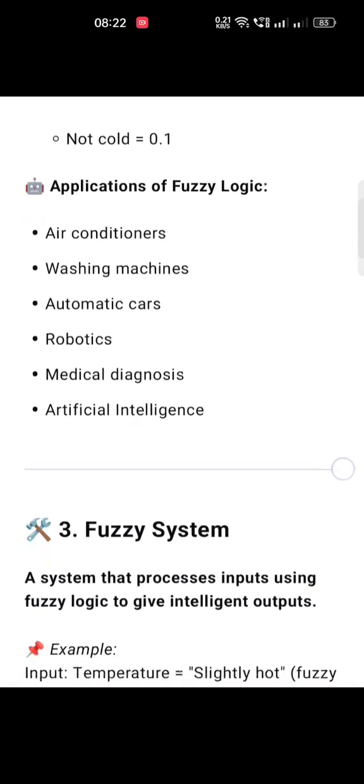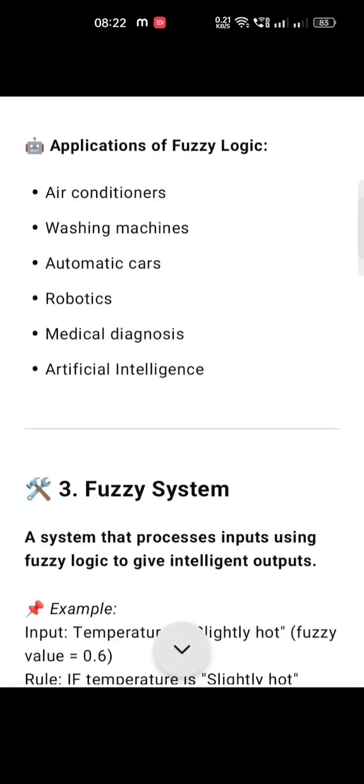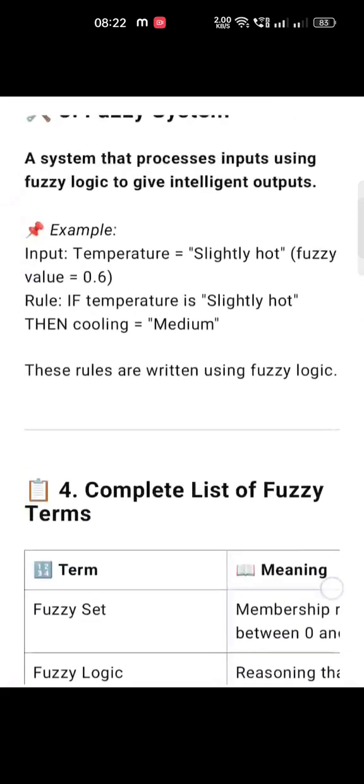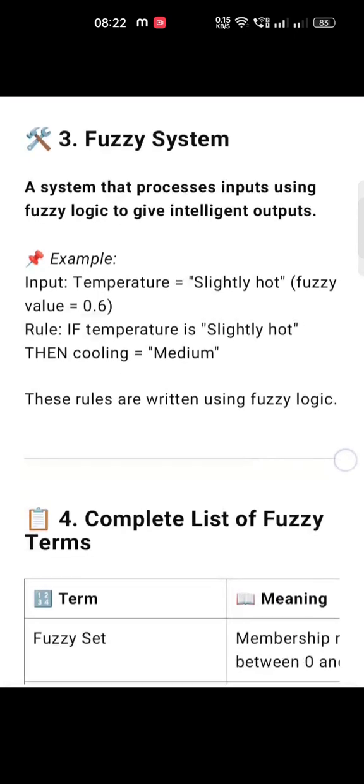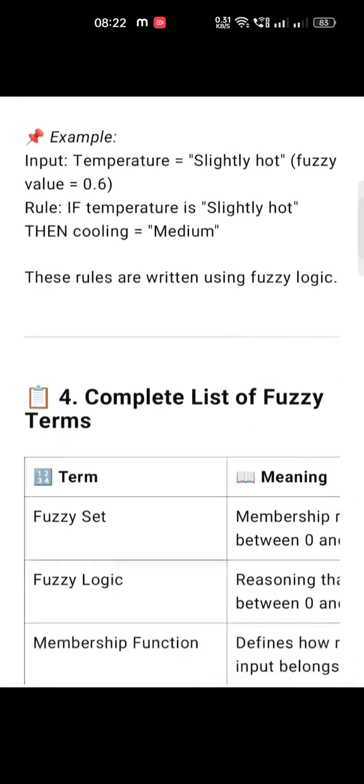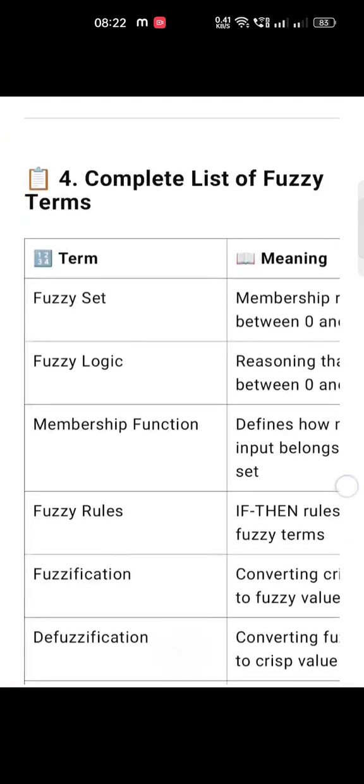Under fuzzy sets, we will discuss the third point, that is the fuzzy system. What is a fuzzy system? A system that processes input using fuzzy logic to give intelligent output. Example, input temperature slightly hot, fuzzy value will be a mid value, that is 0.6. Rule: if the temperature is slightly hot, then cooling will be medium. These rules are written using fuzzy logic.